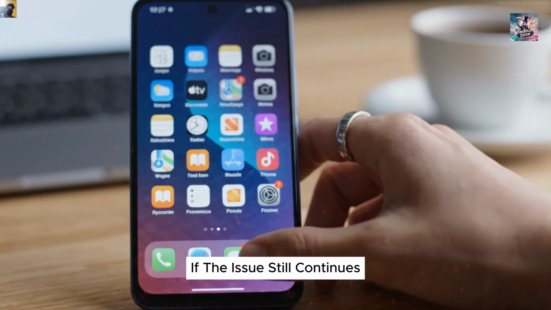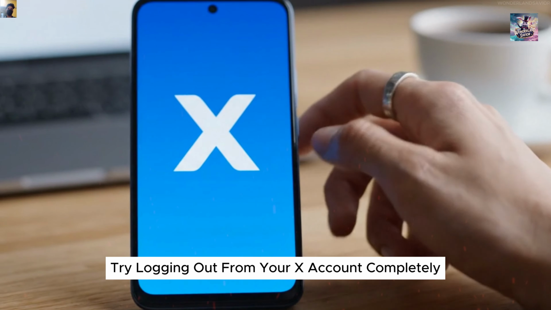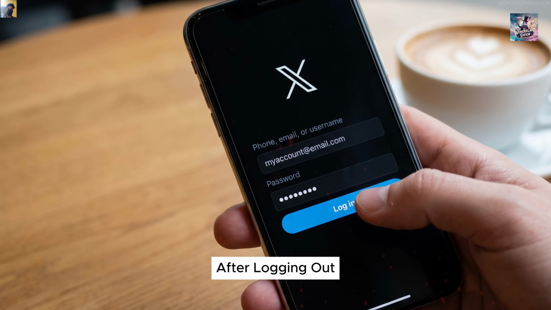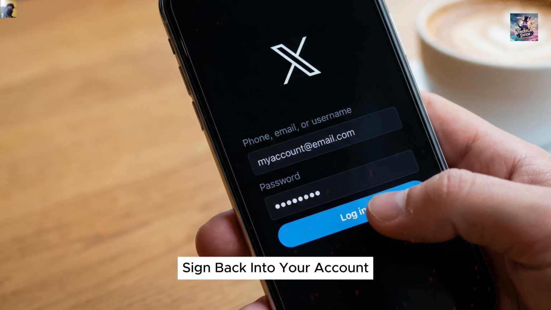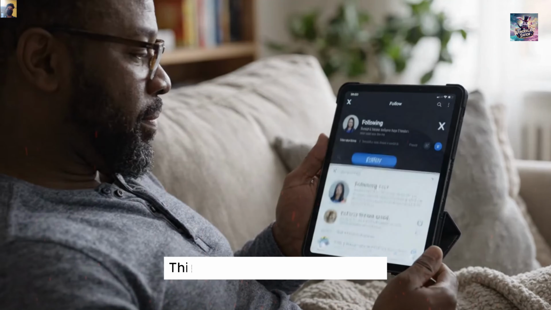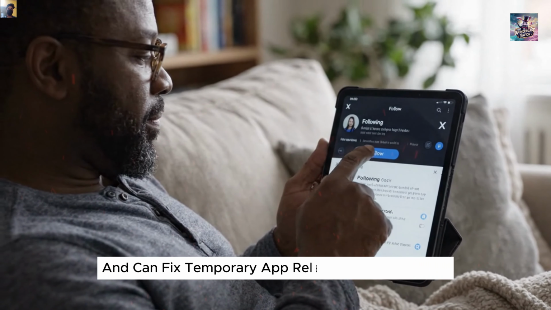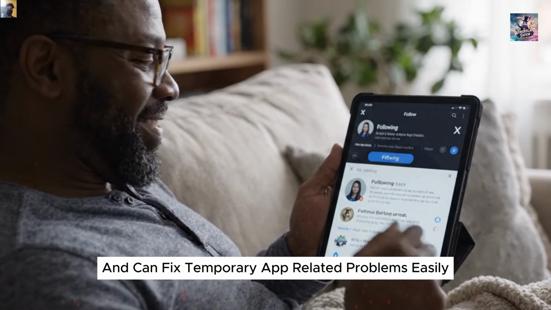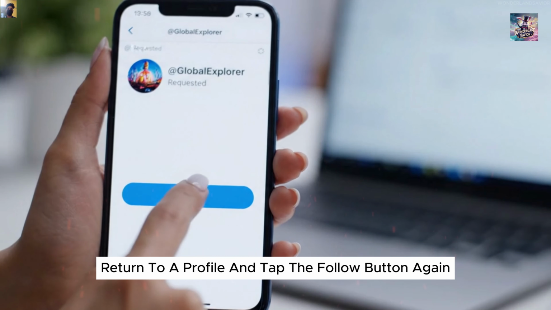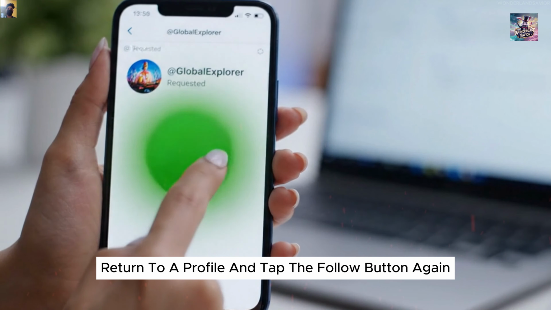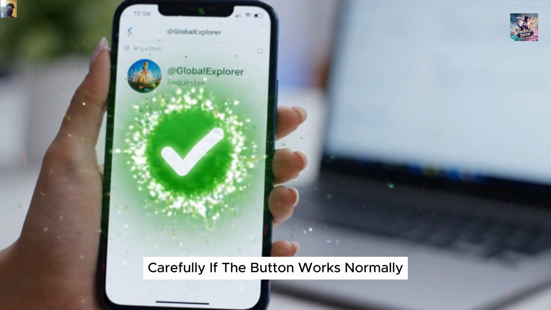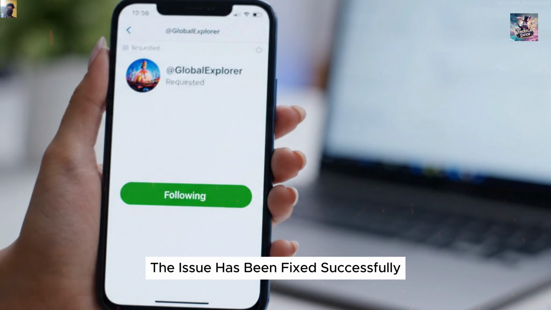If the issue still continues, try logging out from your X account completely. After logging out, sign back into your account using your normal credentials. This refreshes account sessions and can fix temporary app-related problems easily. Now return to a profile and tap the follow button again carefully. If the button works normally, the issue has been fixed successfully.